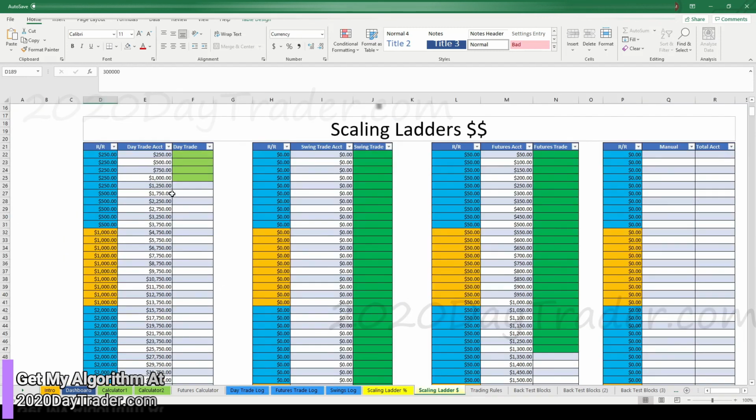So, scaling ladder. Still one trade away. One 250 trade away, which we'll probably have to get a little bit more than that because of the loss we had today. But whatever, one good trade away, we'll be able to almost start to scale up. 2 good trades and we'll scale up.